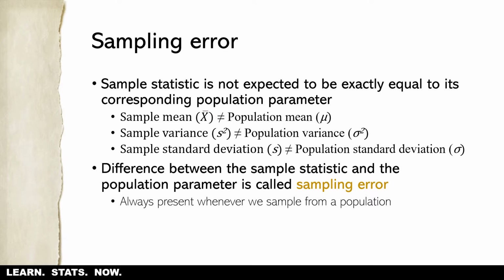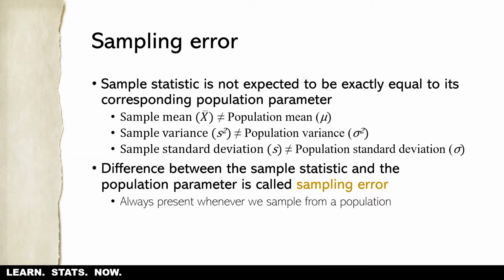Now, with regard to the sample variance, that's also the case. We don't expect the sample variance to equal the population variance, and by extension, we don't expect the sample standard deviation to equal the population standard deviation. Now, of course, we have talked about in other videos that the sample variance tends to be an underestimate of the population variance, so we have to correct for that.